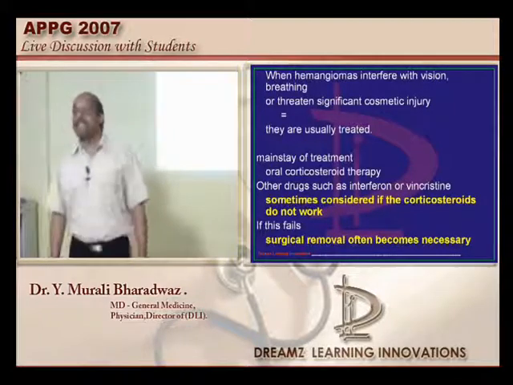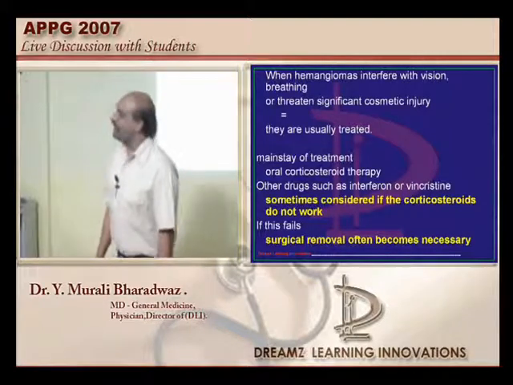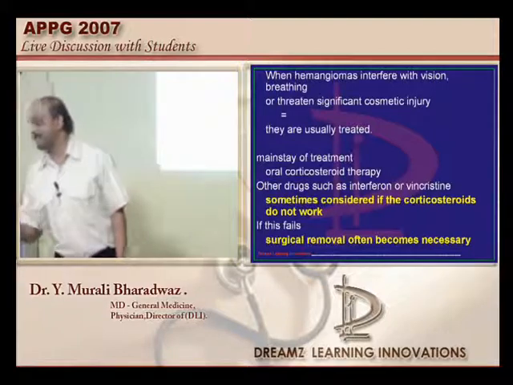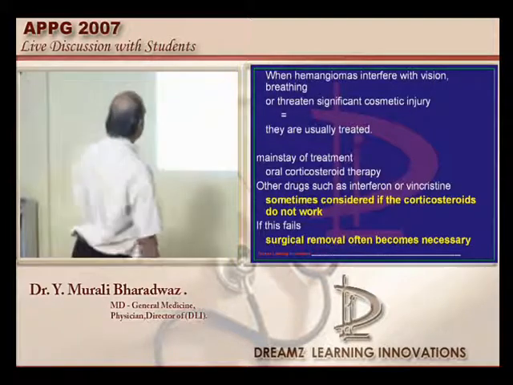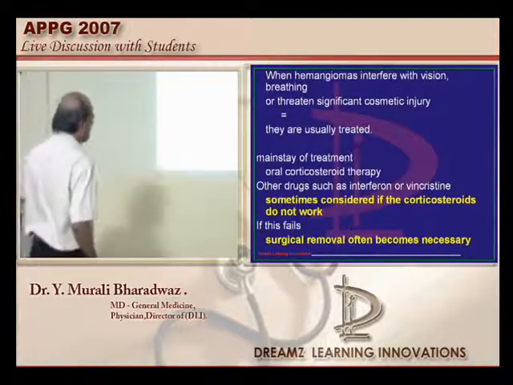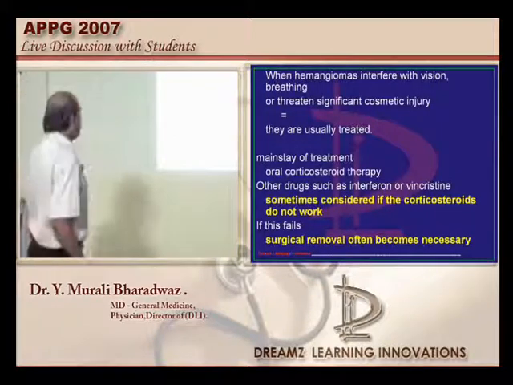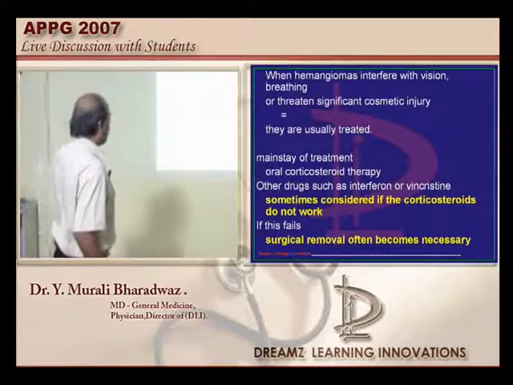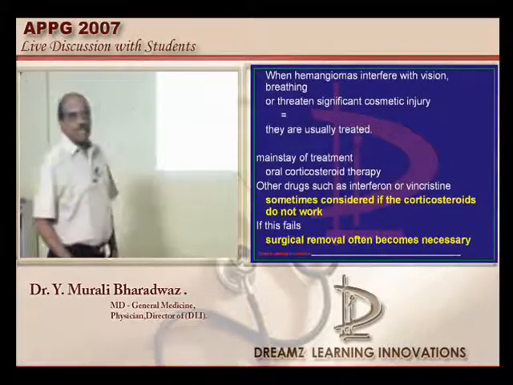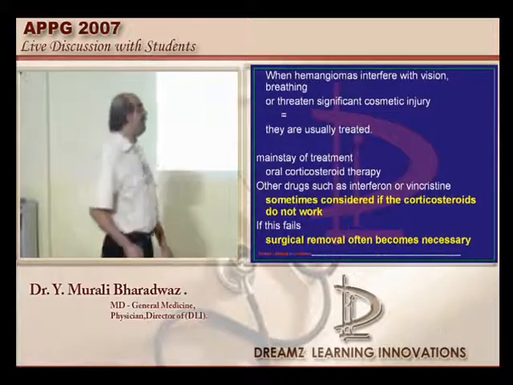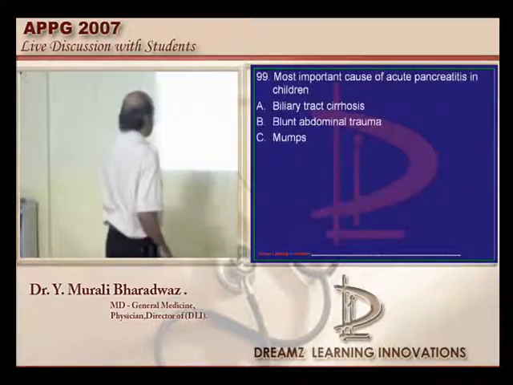Strawberry angioma is mistaken for child abuse. That is the reason, because it is very similar in its appearance to a bruise. So you must be doubly sure. The mainstay of treatment generally is muscle inactivity, but sometimes steroids can have a role, and if at all, interferons also have a role, but generally it will involute by itself by the time it is 5 years, is what needs to be remembered.